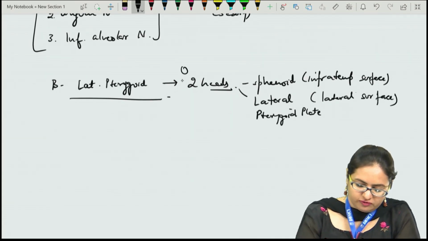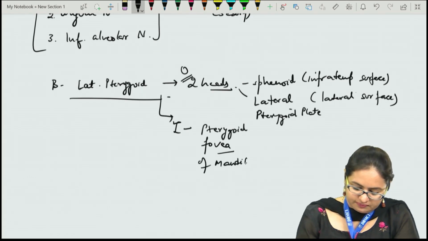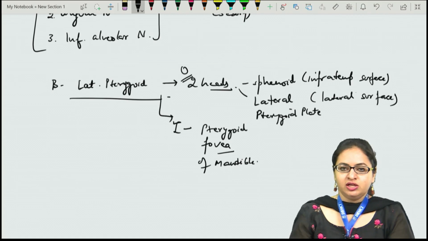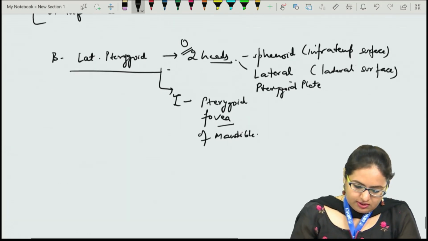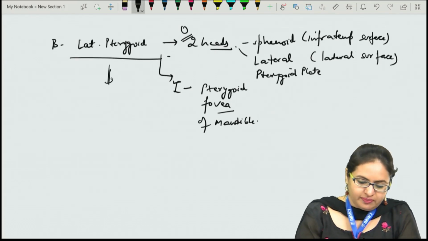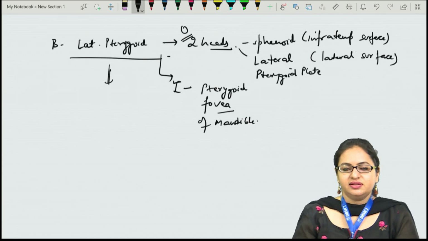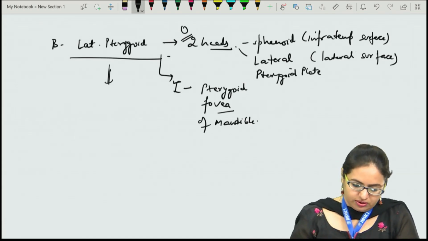These are the two points of origin. When we talk about the insertion, it is inserted on the pterygoid fovea of the mandible, which is present just below the condylar process. It is supplied by the mandibular nerve, and its branch arises from the anterior division of the mandibular nerve.